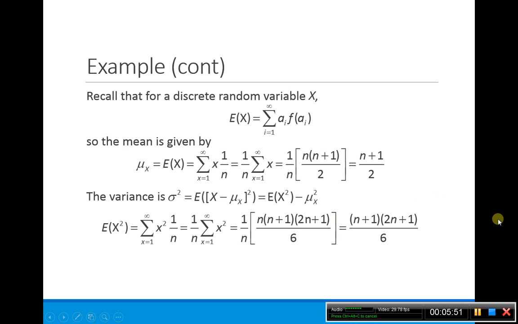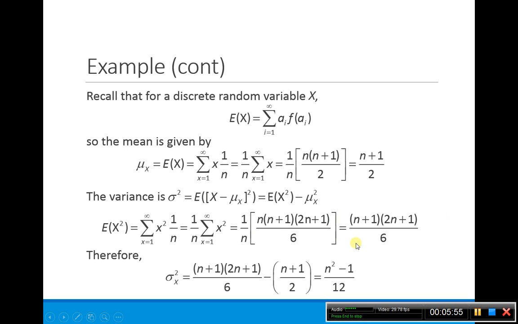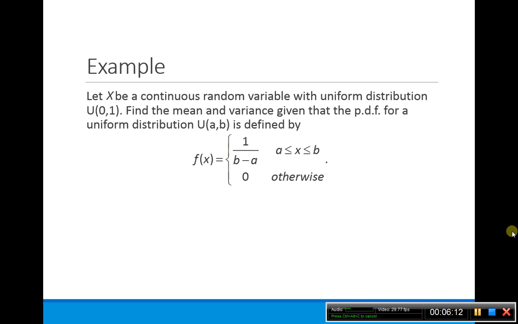So to find our sigma squared, we just want to take that value and subtract off our mean. So here's that value minus our mean. So we get n squared minus 1 over 12 for our variance of a discrete random variable x, given the uniform that satisfies, has the probability mass function for a uniform distribution.